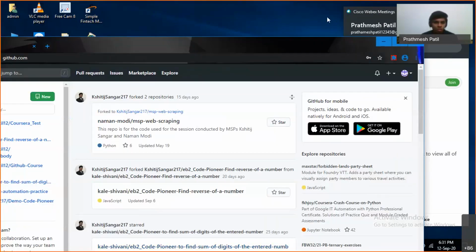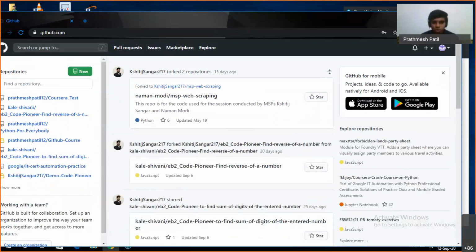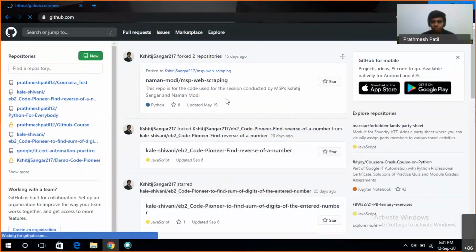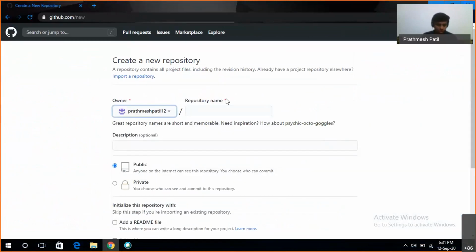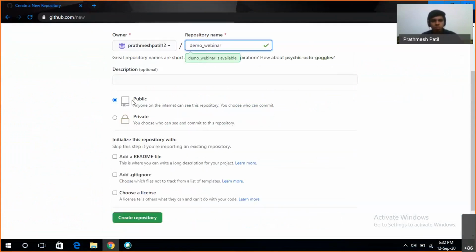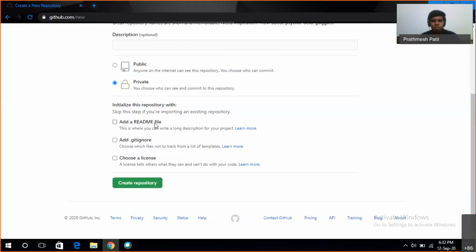Okay, so here, the new repository button. I have created this repository. If you want to keep it public, you can keep it public, or you can keep it private. Any of these options can be selected. And as Kshitij told, there is no need to add a README for now. You can add it later. So now I'll create the repository.